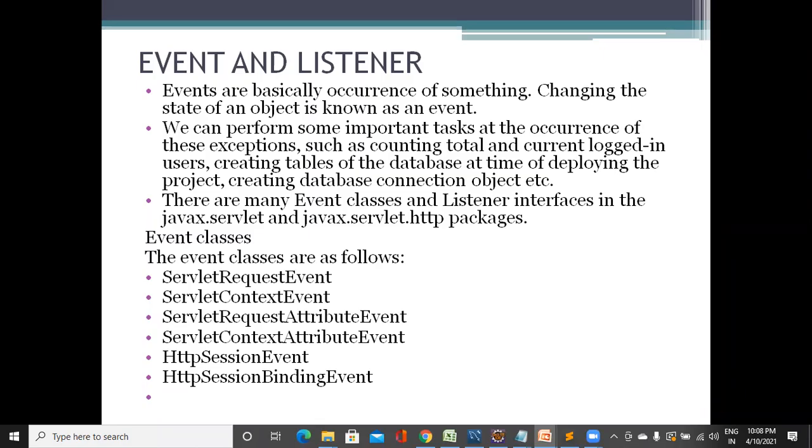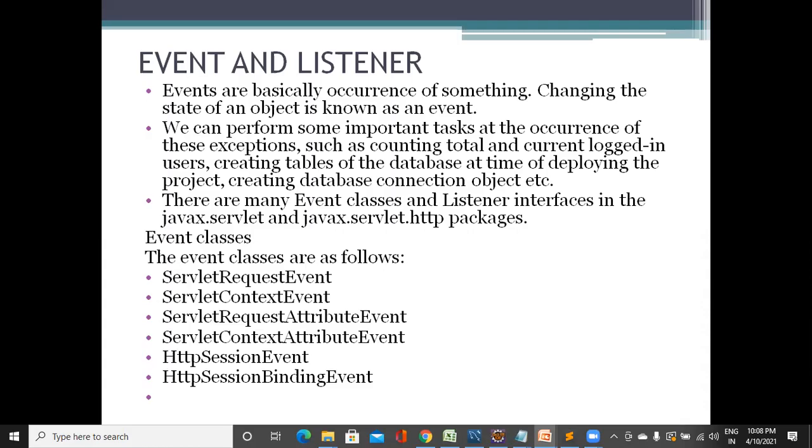In Servlet API, listeners are included in Servlet 2.4 API, and by using these listeners, we can develop some kind of interactive web applications. That is, in web application programming, it is not mandatory to receive the events by creating listener classes. If we create a listener class, we can provide some kind of logic to execute only when the event occurs.